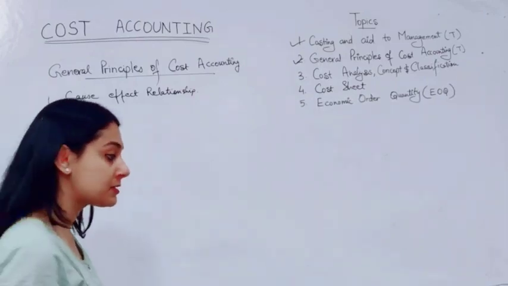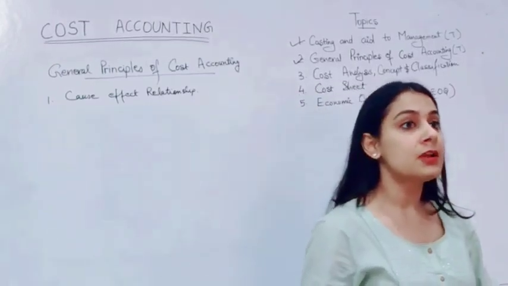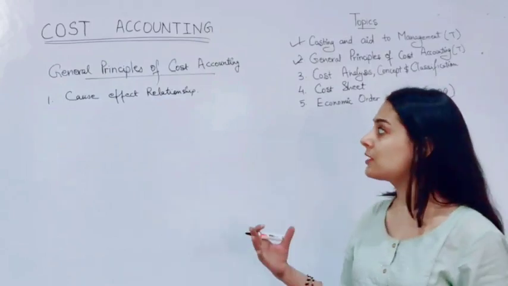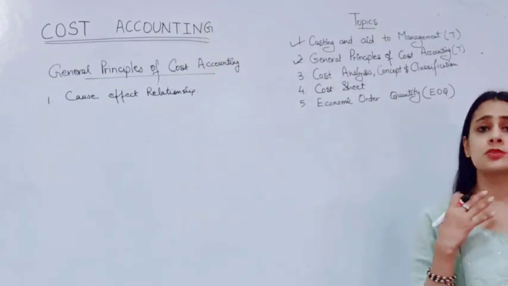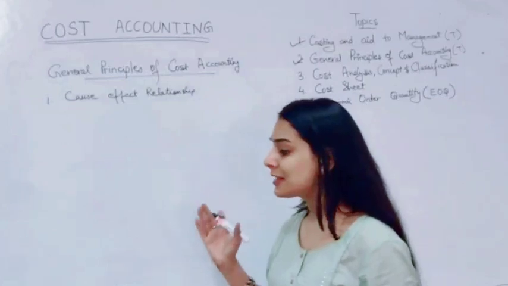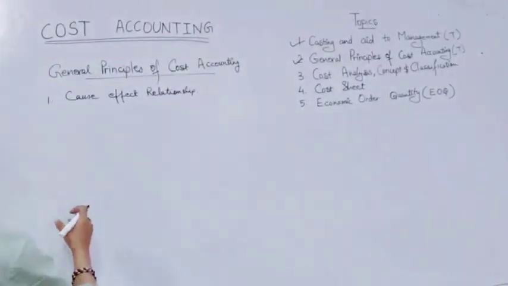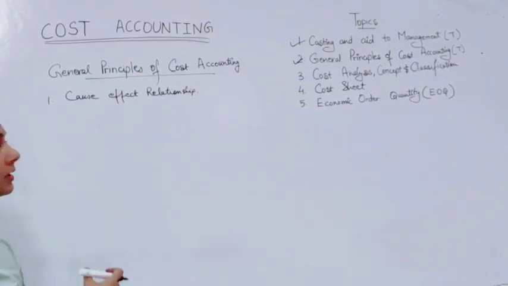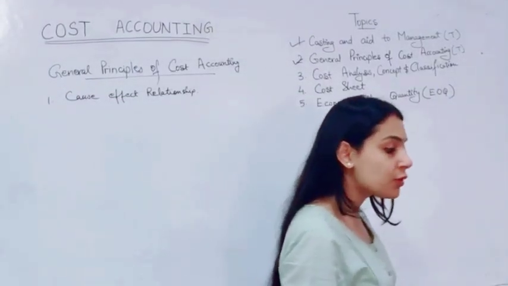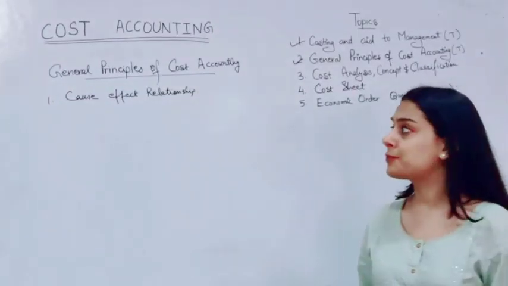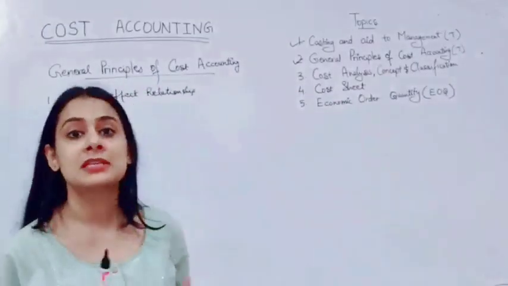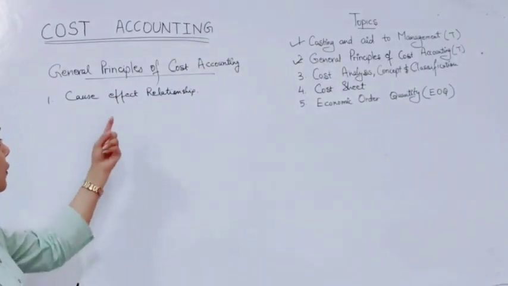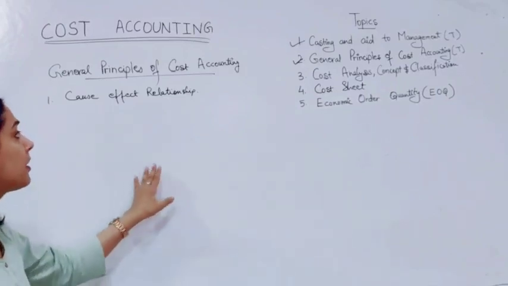For example, if it is the factory department, we have to look after all the factory overheads, the direct ones, the indirect ones. What are the expenses done on the basis of factory to determine and ascertain the cost of that particular thing. So if we increase our labor, what will be the effect? It will be an increase in cost. Suppose the raw material rates get increased. Due to this cause, the effect will be an increase in our cost. So all the various factors which lead to some kind of effect come under the cause effect relationship.